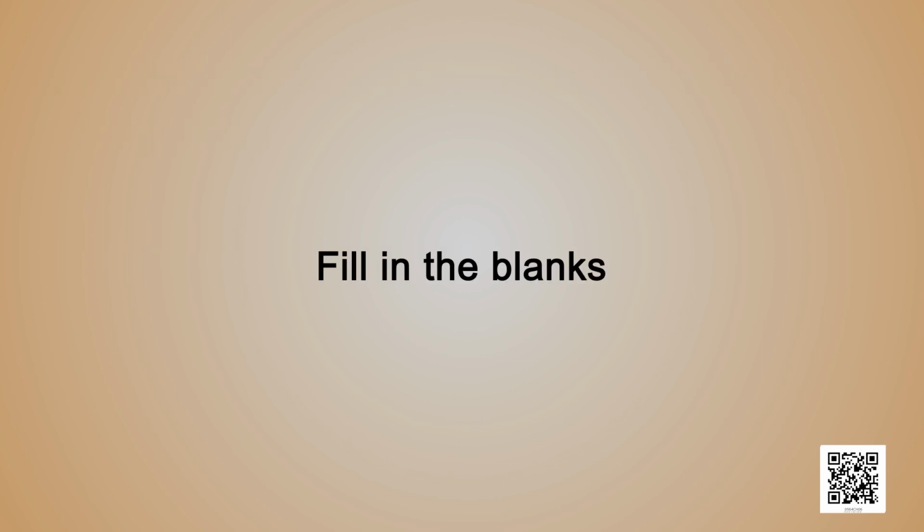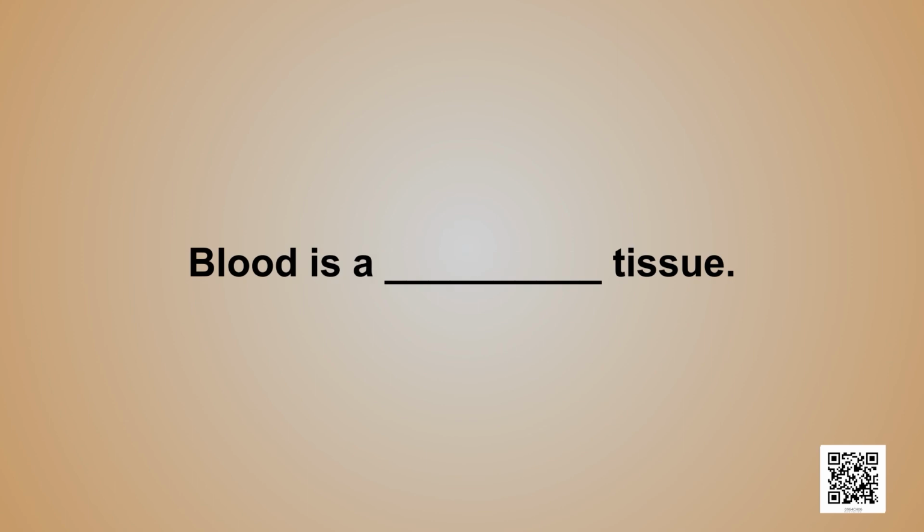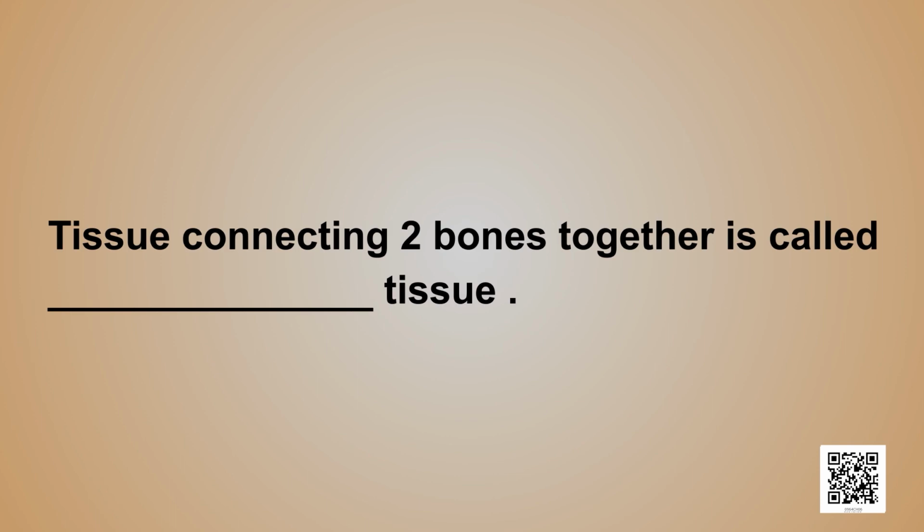Now children, you have to fill in the blanks in some of the questions. Blood is a dash tissue. You have to fill in the blank. The correct answer is connective tissue, or blood is a connective tissue. Next question. Tissue connecting two bones together is called a dash tissue. And the correct answer is ligament.